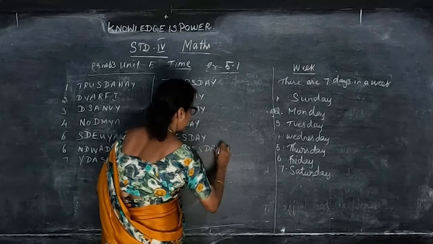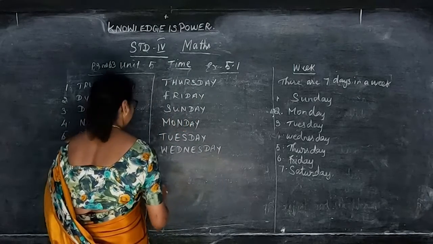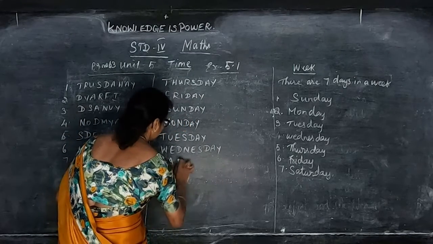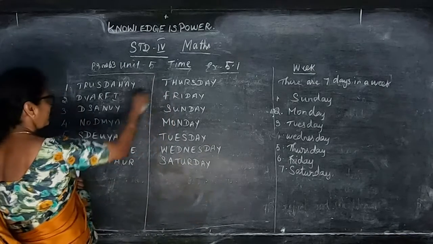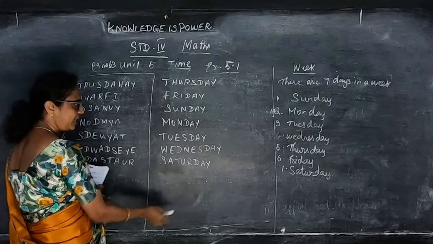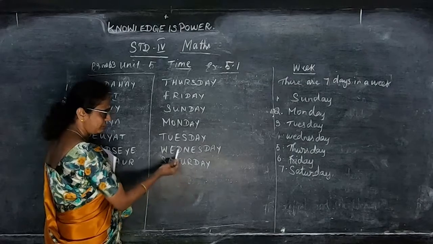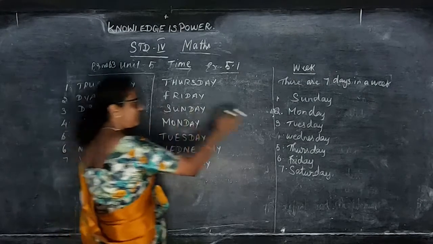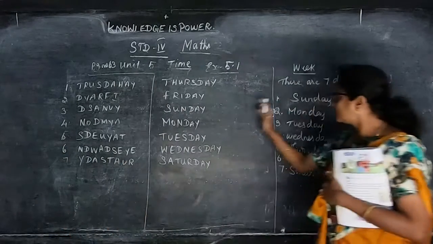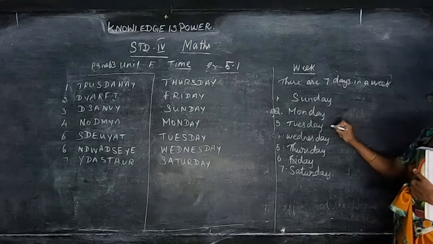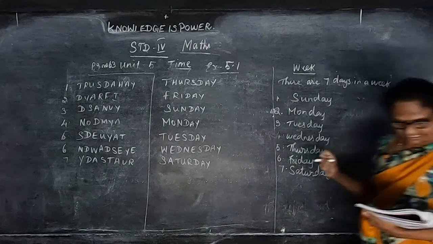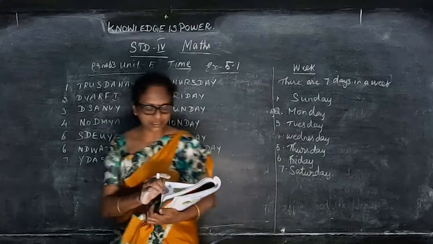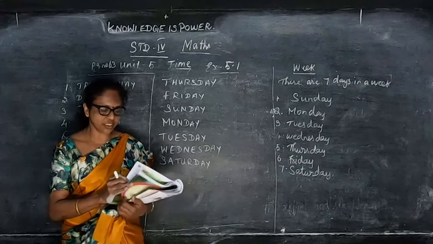So you have to unscramble these words in a correct way. And Saturday. So the first word is Thursday, and then Friday, Sunday, Monday, Tuesday, Wednesday, Saturday. Again we have to write this in a correct order. So we can write Sunday, Monday, Tuesday, Wednesday, Thursday, Friday and Saturday. So this is the exercise number 5.1 question answers.